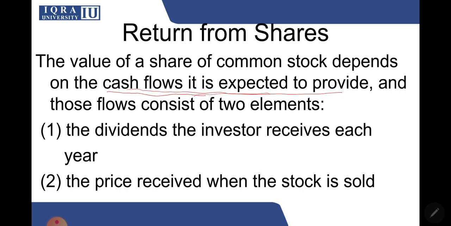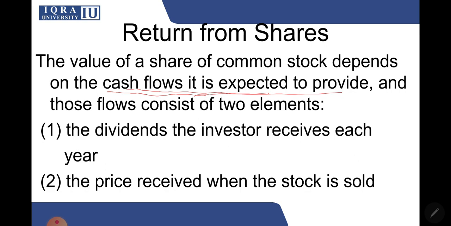So you have already done bond valuation, and you know what the three steps for valuation are. Number one is that you estimate the cash flows that you will get from that financial investment. Number two is that you will use an appropriate discount rate, and number three is that you will find the present value of those cash flows. So you have to do the same thing for stock valuation as well, and in order to do that, you first need to understand what the cash flows that come from shares are.